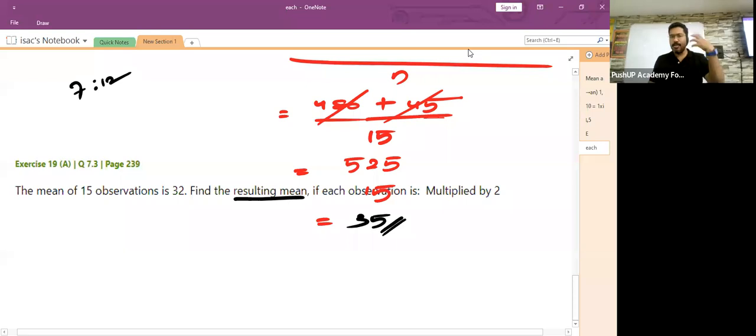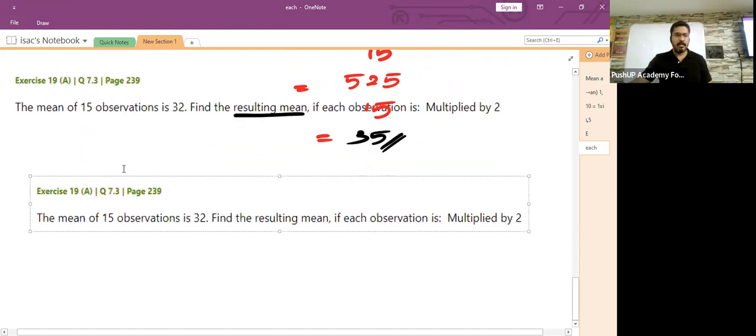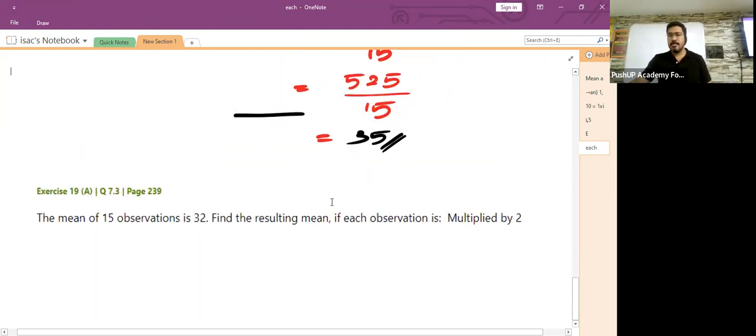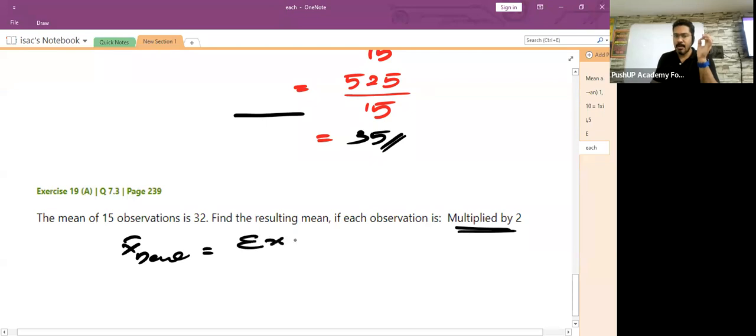They are asking us what would be the new average if each observation is multiplied by 2. Children, they are asking us to find the new average. How do we find the new average in such a situation? It would be the sum of all the old observations plus. Here, what is happening?